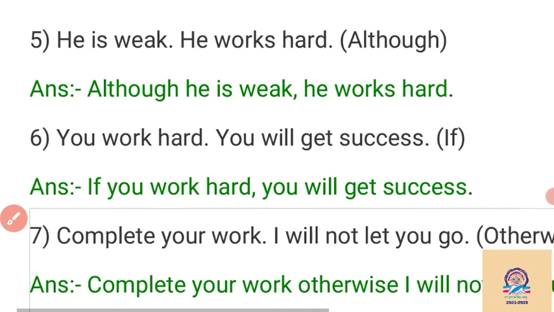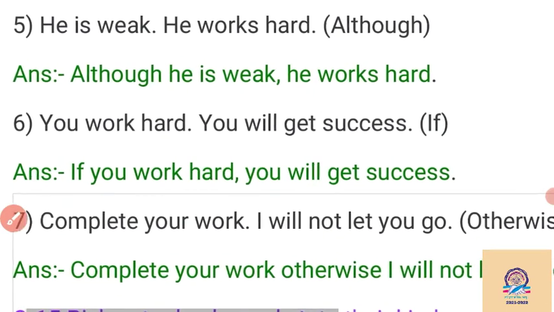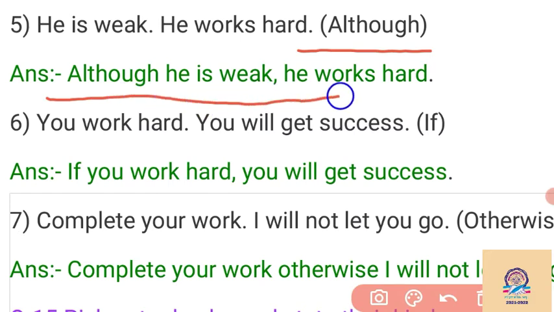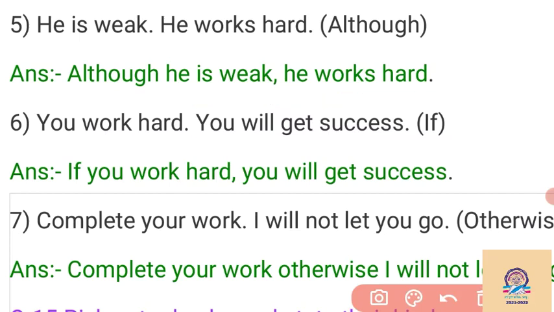Then the fifth example given here: he is weak, he works hard. So although is the one here. Like: although he is weak, he works hard. So although we have to write at the initial of a sentence, and after the first sentence is over, then we put the comma.